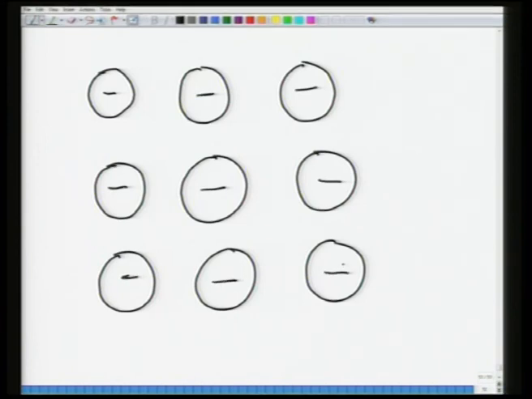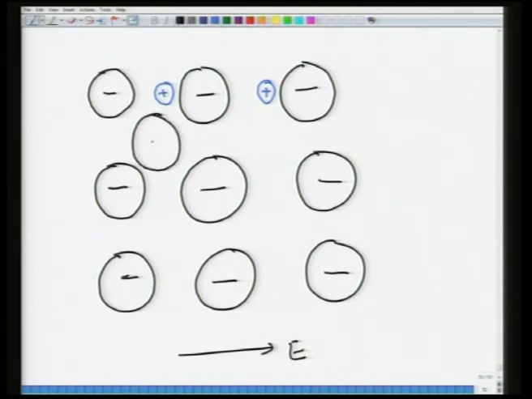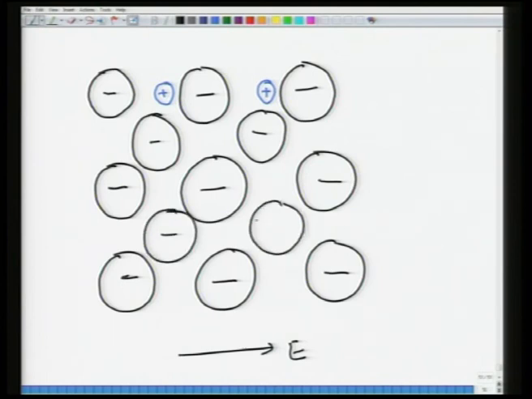Now, if the field is applied in this direction, which is the E, then the cations move to, let us say, this side. Hang on, we forgot to draw another anion here. So, all these ions will move closer, and even here.